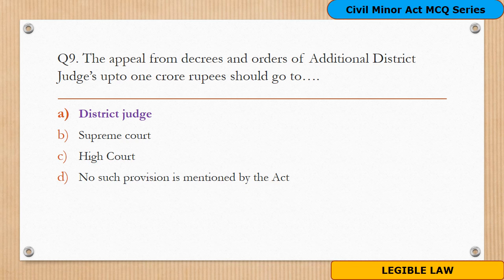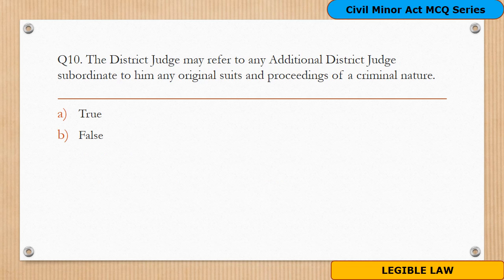Moving to question 10. The district judge may refer to any additional district judge subordinate to him any original suits and proceedings of criminal nature. So here we need to identify whether this statement is true or false. The options are A, true, B, false. And the correct answer is B, false. That means the given statement is false.